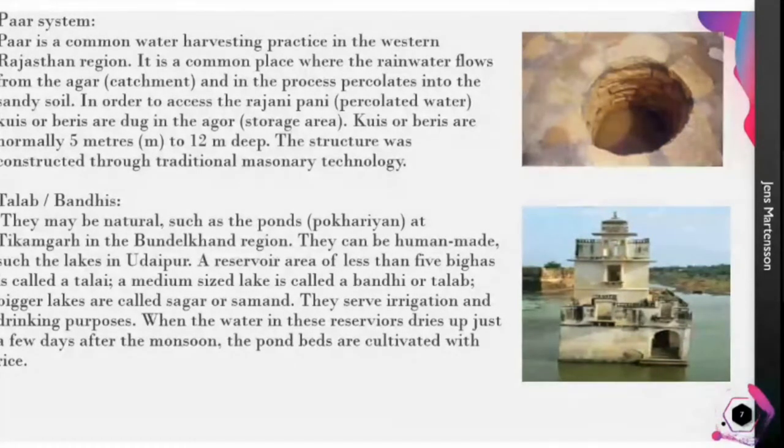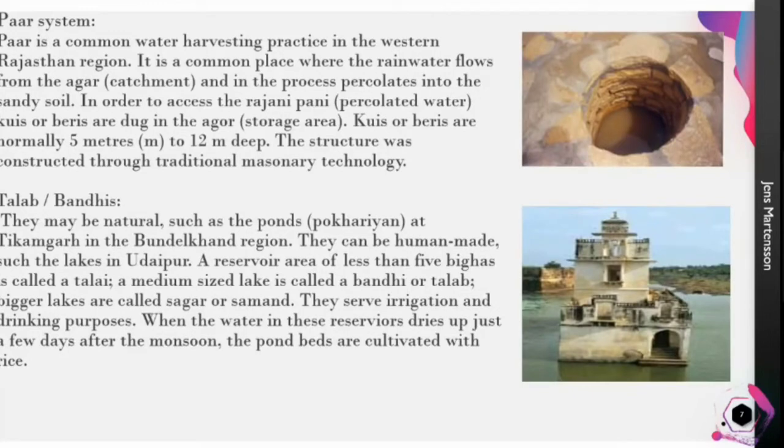And another one is talab or bandis. They are natural ponds that are found. This is usually seen in the Tikamgarh region, in the Bundelkhand region. Tikamgarh is a place in Madhya Pradesh, I guess. They may be man-made. Usually these are found in the Udaipur region also. The smaller reservoirs are called Thali, medium-sized lakes are called Bandi or Talab, and bigger ones are called Sagar.